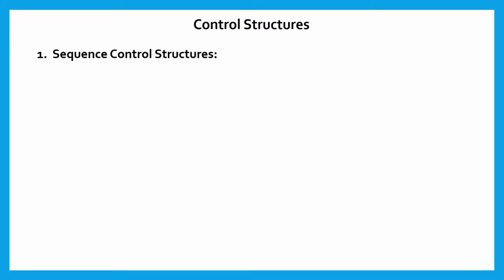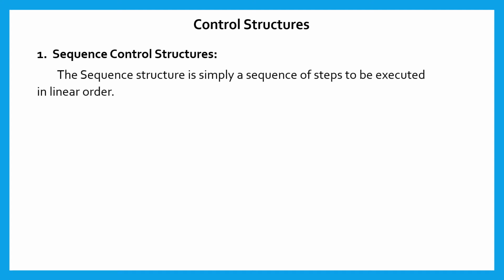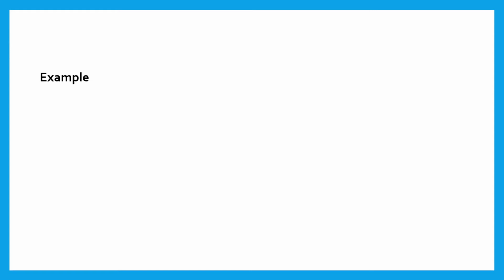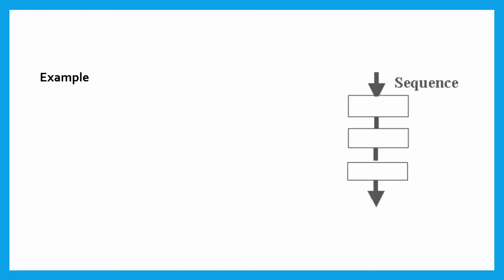Sequence control structure. The sequence control structure is simply a sequence of steps to be executed in a linear order. Here is the basic syntax of the sequence control structure. Step 1, step 2, step 3 and so on. Here is an example of sequence pseudocode.